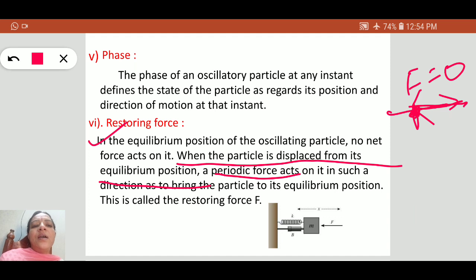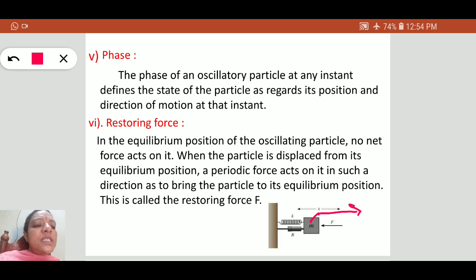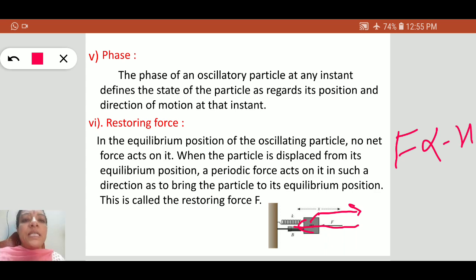That force is known as a restoring force. Due to this restoring force, the particle executes simple harmonic motion. Here, if the body moves in this direction, the restoring force acts on the body in the opposite direction to its displacement. The main property of the restoring force is that F is proportional to -x.